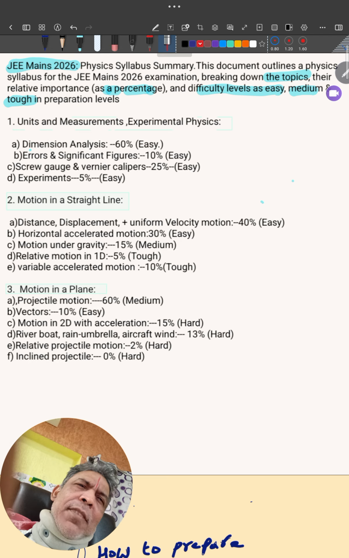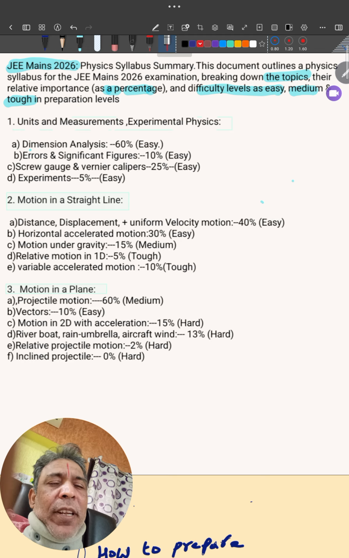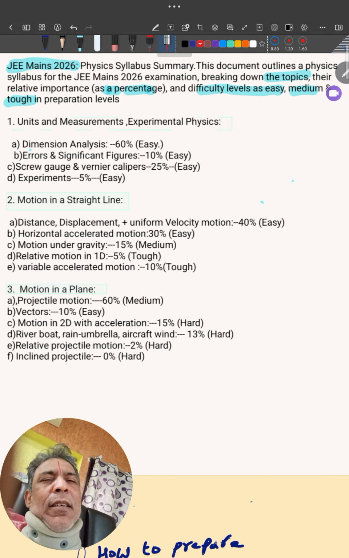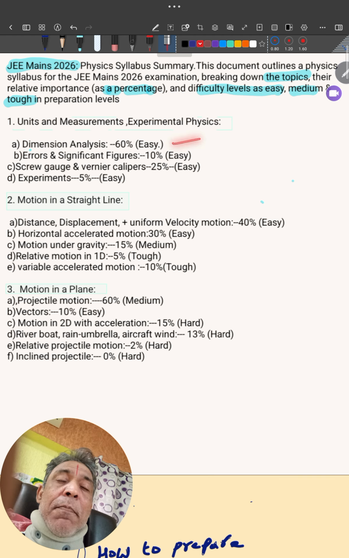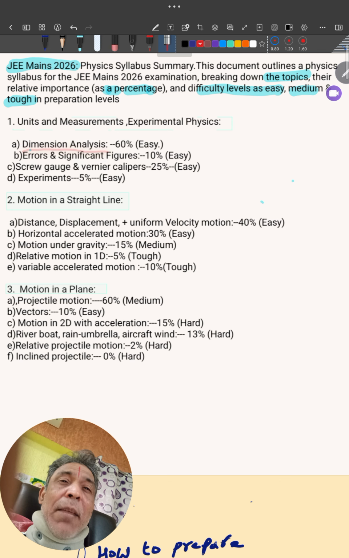The total chapter is very important. In units and measurements, which topics are repeated a higher percentage of times? Dimensional analysis, 60%. Suppose there are 100 problems, 60 problems will come from dimensional analysis. This is the percentage I'm explaining.